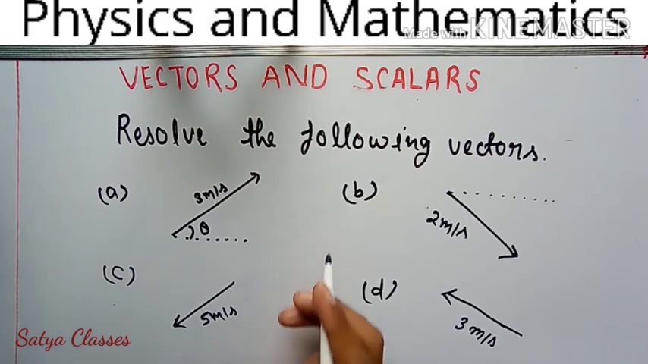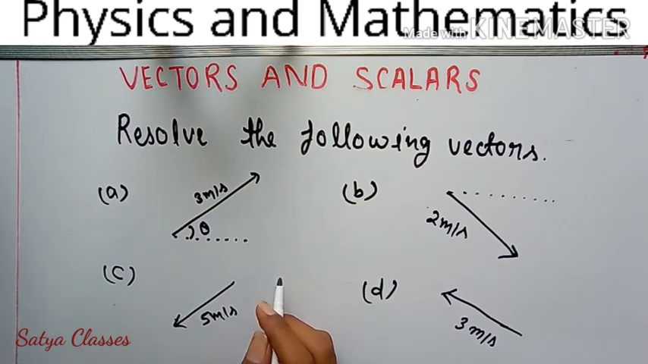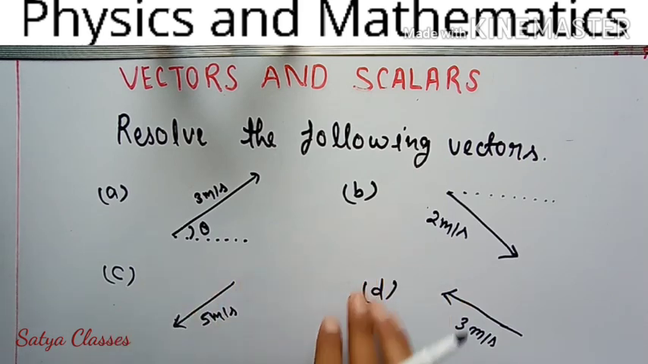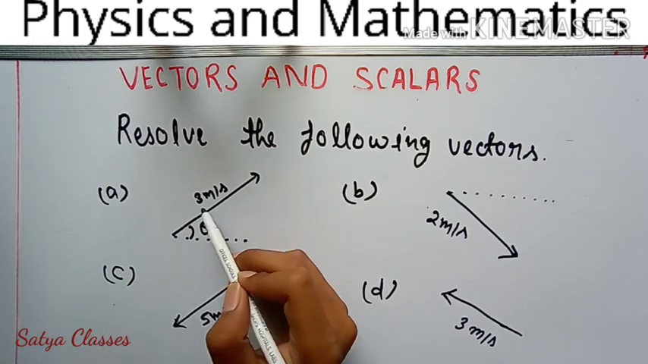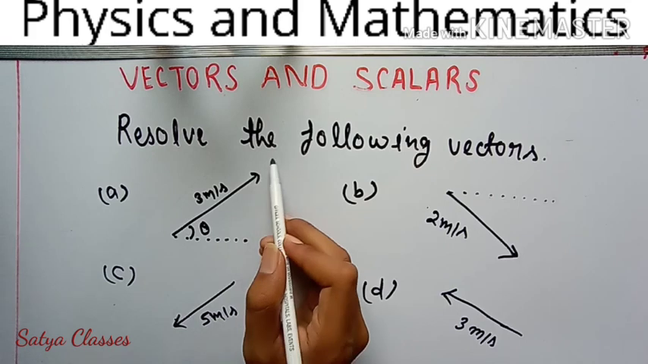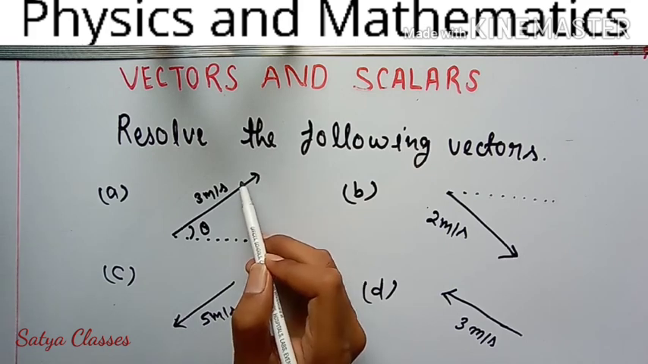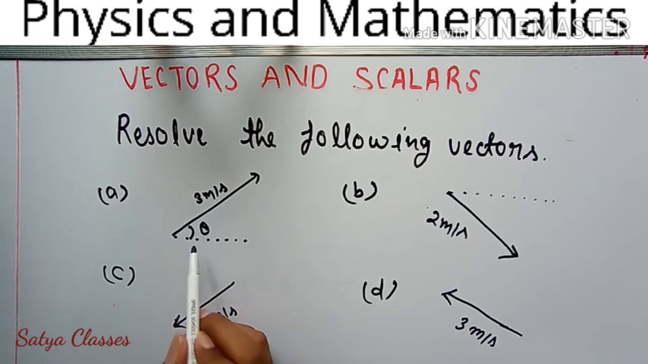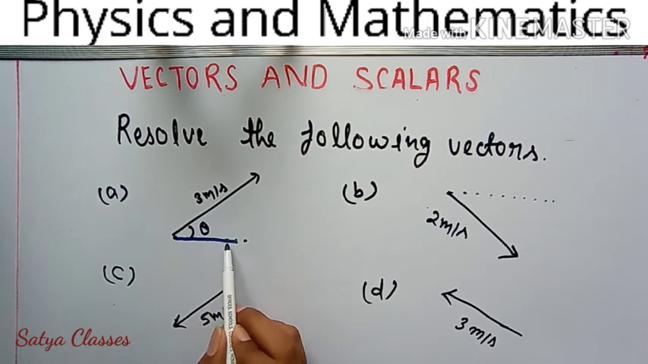Now I have taken some questions to make you understand how to resolve a vector into its components. So first question: these are velocities directed in different directions, and they are divided into 4 parts. So let's see how to resolve the components. Suppose 3 meter per second is directed in this direction, and we have to resolve it. For resolving, we have to make angle theta from the horizontal. We have done it.